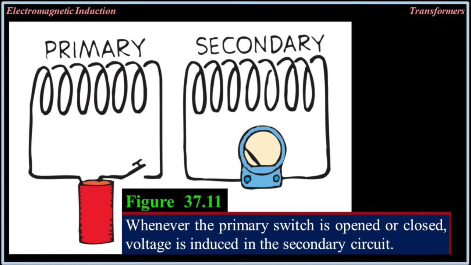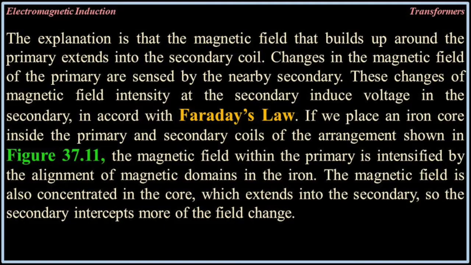Figure 37-11: whenever the primary switch is opened or closed, voltage is induced in the secondary circuit. The explanation is that the magnetic field that builds up around the primary extends into the secondary coil. Changes in the magnetic field of the primary are sensed by the nearby secondary. These changes of magnetic field intensity at the secondary induce voltage in the secondary in accord with Faraday's law.